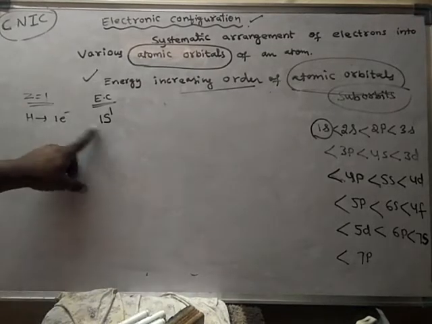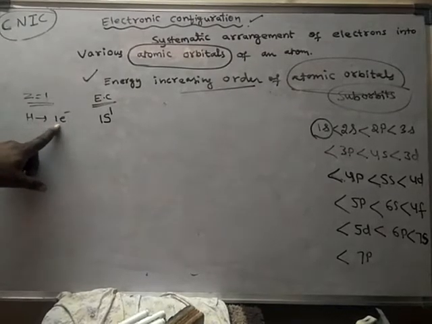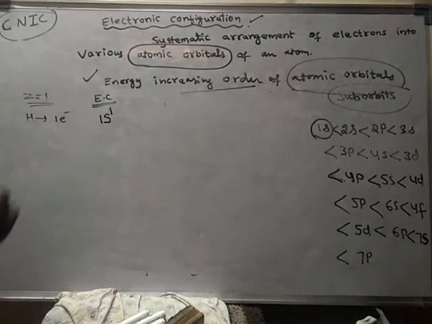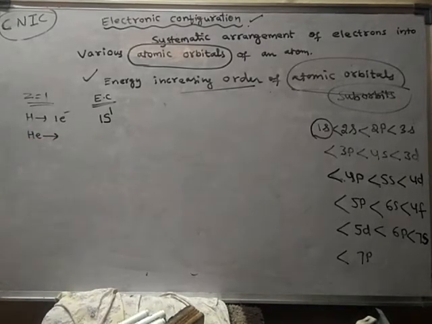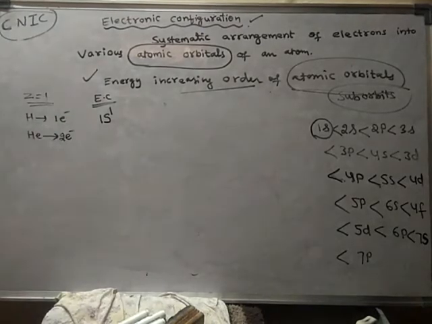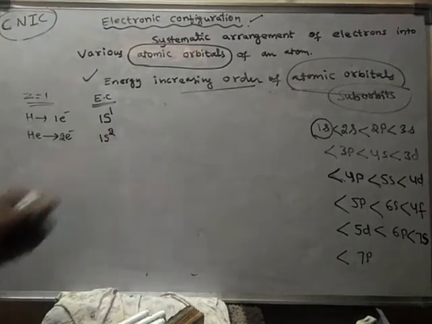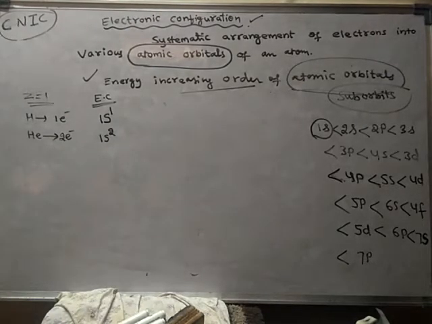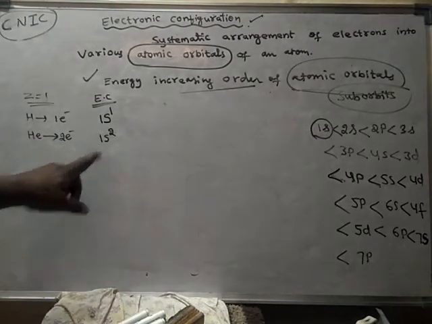So what is the electronic configuration of hydrogen? 1s1. It has only one electron, and that electron is present in s. Next element is helium. How many electrons are present in helium? 2 electrons. The second electron is also possible in the 1s only, because s always contains a maximum of 2 electrons. Hence the helium electronic configuration is 1s2.